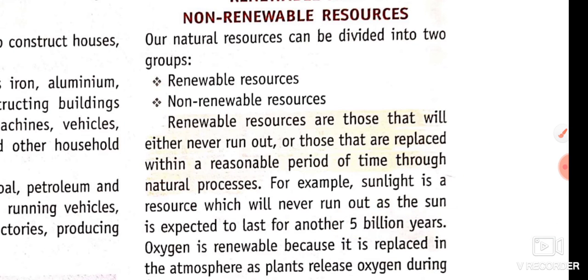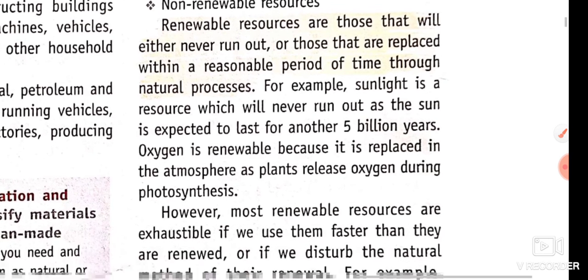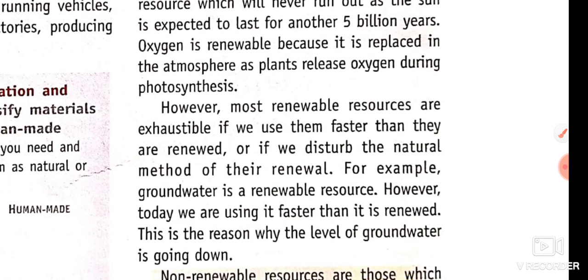For example, sunlight is a resource which will never run out, as the sun is expected to last another 5 billion years. अगले 5 बिलियन ईयर तक ऐसा नहीं होने वाला है. Oxygen is a renewable resource. It is replaced in the atmosphere by the plants during the photosynthesis process. However, most renewable resources are exhaustible if we use them faster than they are renewed.